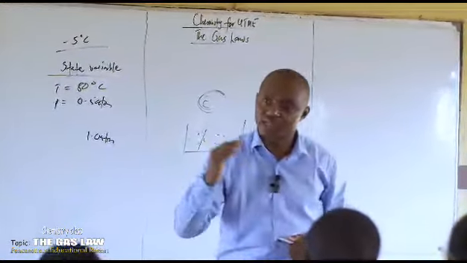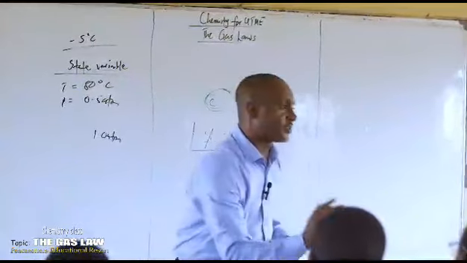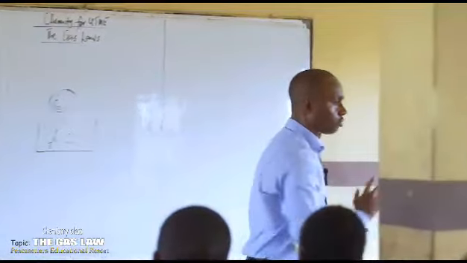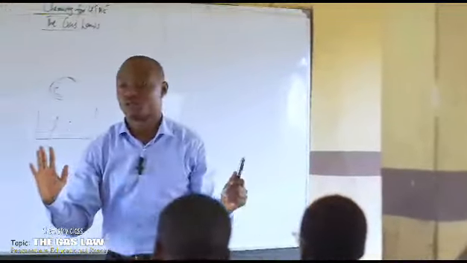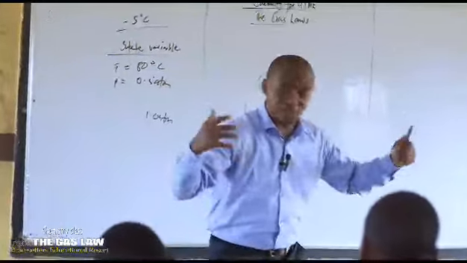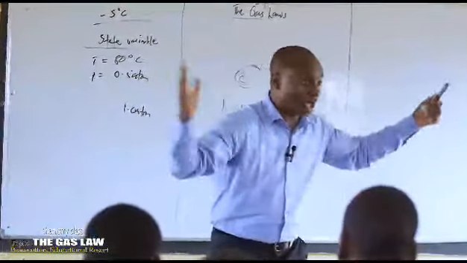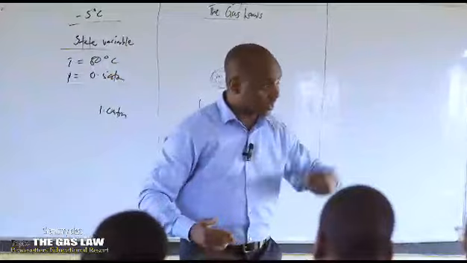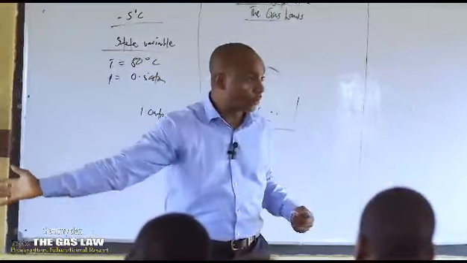Those two processes will be taking place until their rates become equal. Equilibrium is attained. When the rates of two opposite processes become equal, that is equilibrium, dynamic equilibrium. Do we agree? You were taught that just a week ago.